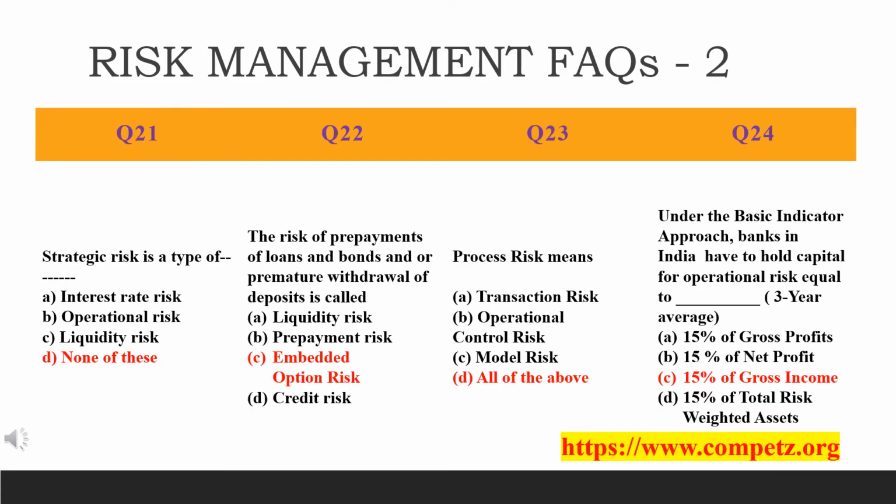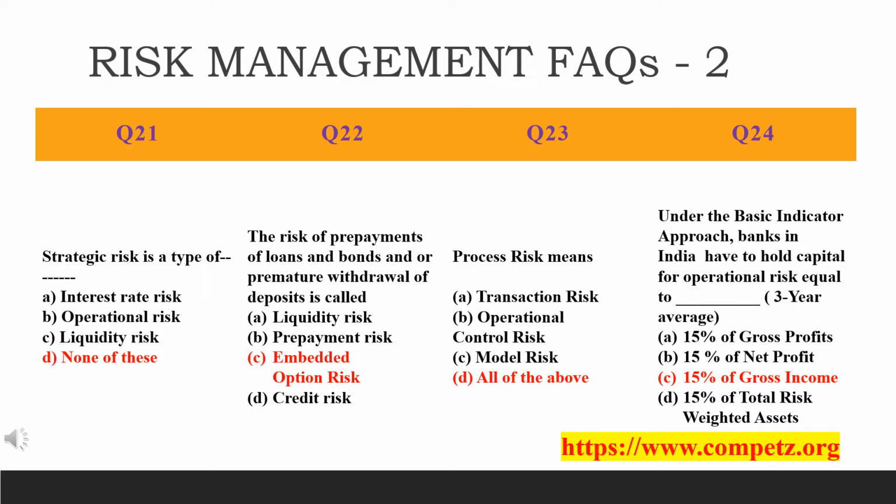Then friends, in this slide there are 4 questions. Just have a look here. We will move on one by one. The first question, that is the 21st question: strategic risk is a type of dash. There are 4 options given: interest rate risk, operational risk, liquidity risk and none of these. So the answer is D, that is none of the above.